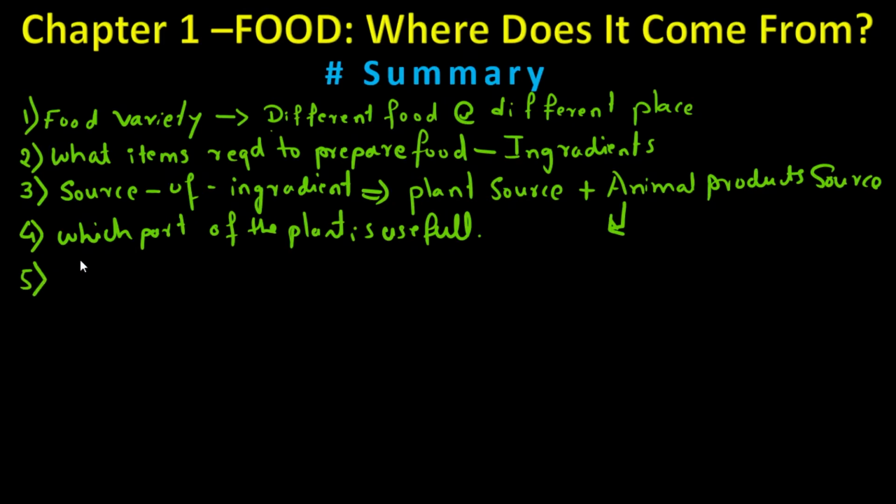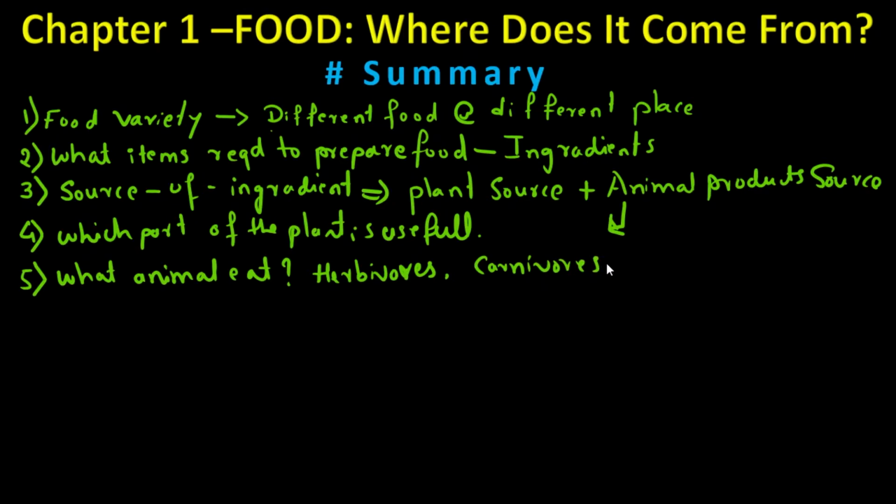Fifth point is what animals eat. Like if an animal eats a plant, then it is a herbivore. Okay, if an animal eats only other animals, then it is called a carnivore. And if some animals, including human beings, eat plants as well as animals, in that case it is called omnivore. So these are the things we studied in the food chapter.